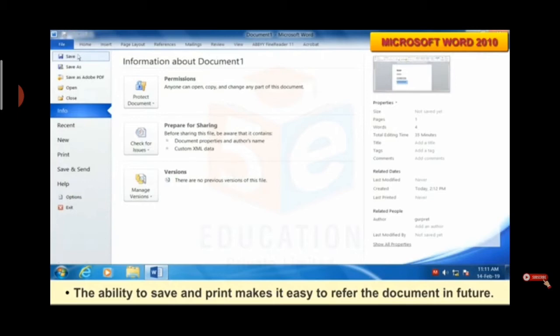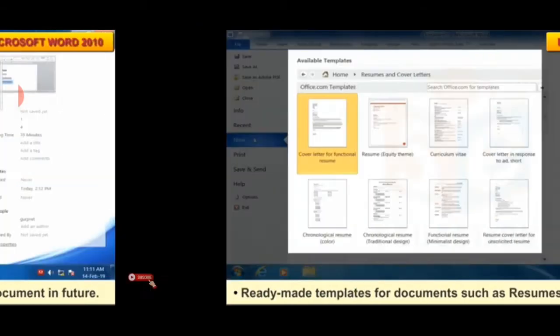Okay, you can save your file and you can take a printout of that file. That means you can have a hard copy by using printout. So by using the save and print option, we can save our document for future use.